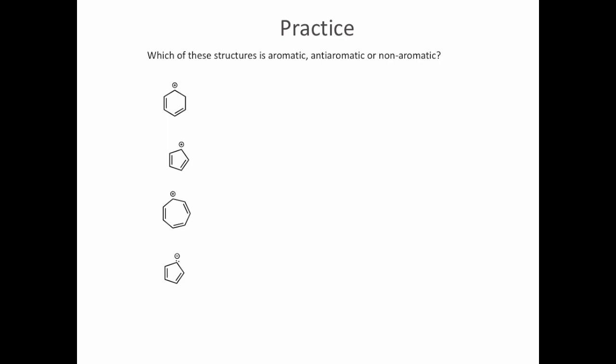So let's start with the top structure here. So here we have a ring, but is it conjugated? So this carbon's sp2, as is this one and this one and this one, and I said the positive charges, those carbocations are always sp2. But what about this last carbon? That's sp3. It has 4 bonds attached, 2 to carbons and 2 to hydrogens. There's no way that can be sp2. So this fails criteria number 1. So it's just simply non-aromatic.